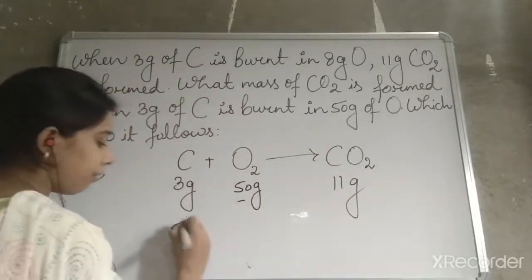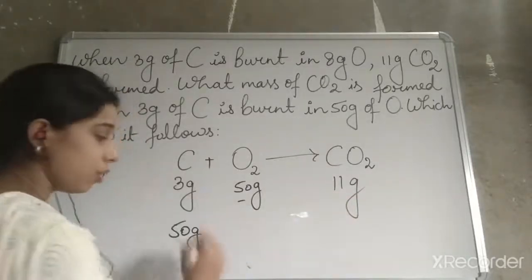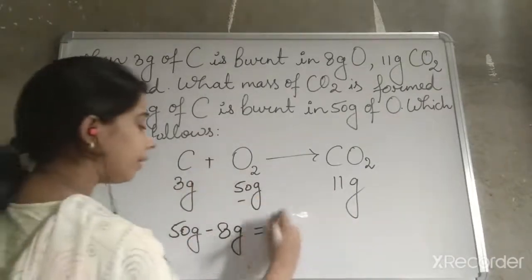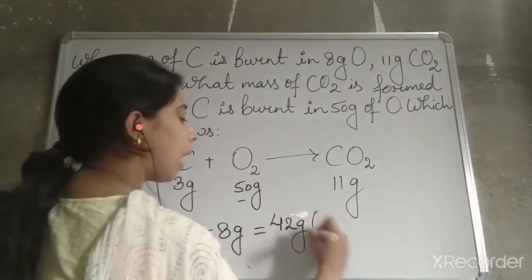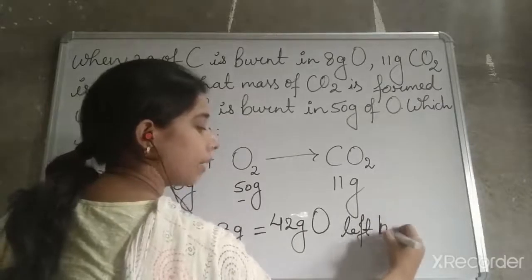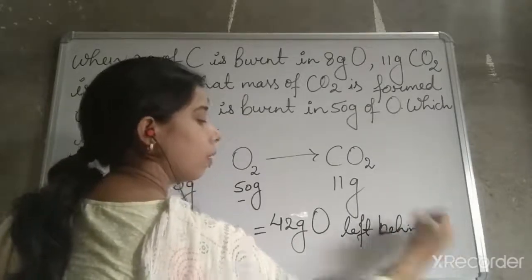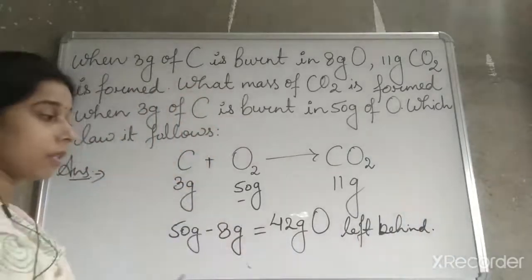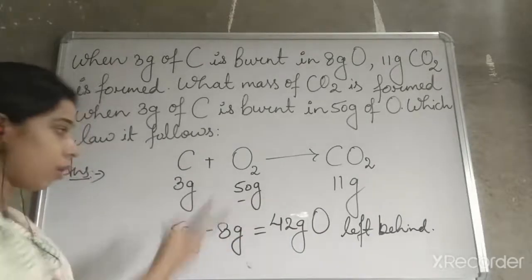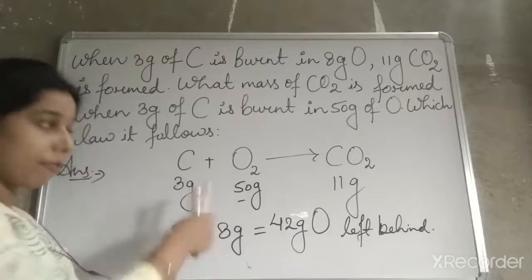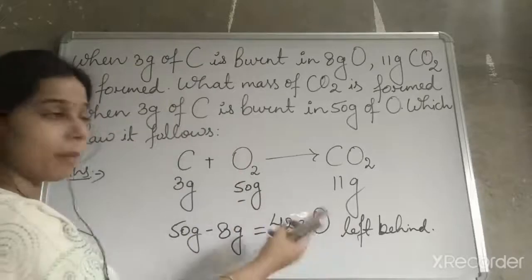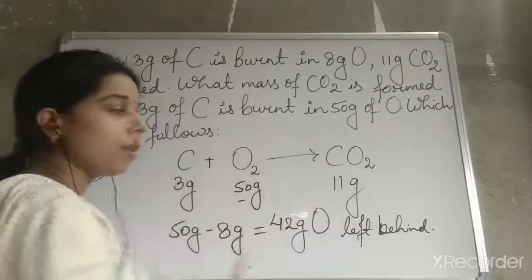Out of this 50 gram of oxygen, 8 gram of oxygen is used up, while that of the 42 gram of oxygen will be left behind. Left behind means it remains, it does not combine to form the carbon dioxide, because only 3 gram of carbon is there. If more gram of carbon were there, then it would react further with the other amount of oxygen to form the carbon dioxide.